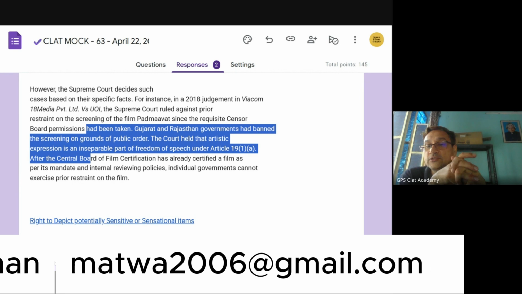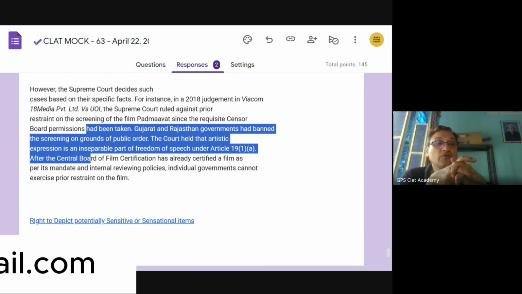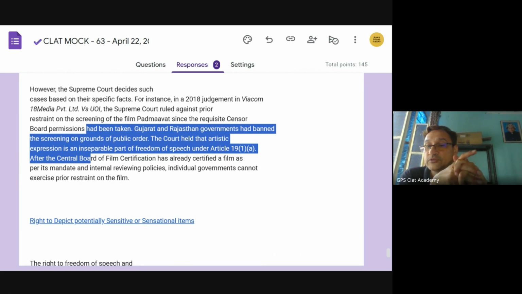You can't do that. That is too big a price to pay. Now, that is like throwing the baby out with the bathwater, which will not be an appropriate thing to do. So that kind of caution they have exercised.